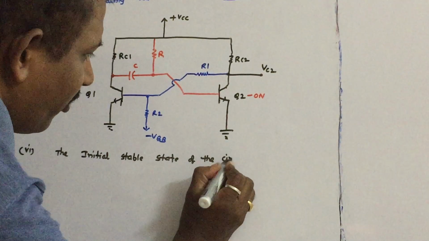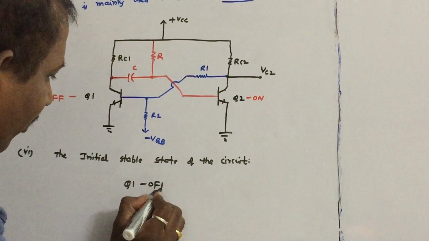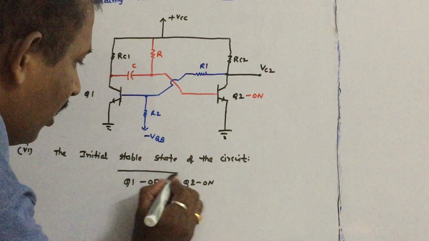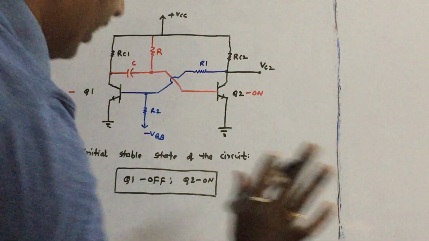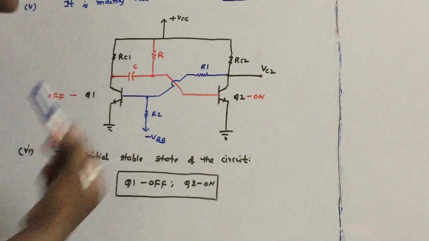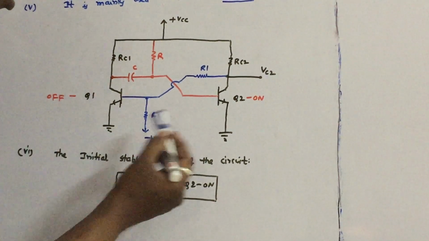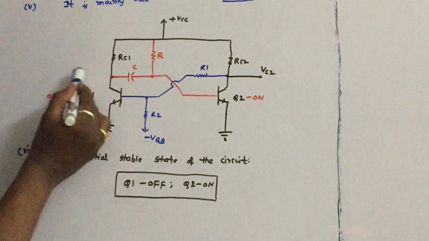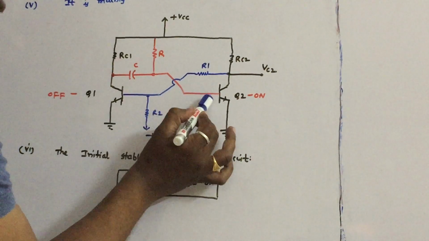What is the initial stable state of the circuit? You can easily observe from the circuit. What is the status of Q1? Q1 is off because it is given negative biasing at the base, and Q2 is in on condition. This is the initial stable state of the circuit. Till the trigger pulse is applied, the circuit will remain in this state. Now, in order to switch the circuit from stable state to unstable state, we have to apply the trigger pulses. To make Q2 transistor off, remember that we have to apply negative trigger pulse at the collector of Q1 or at the base of Q2.